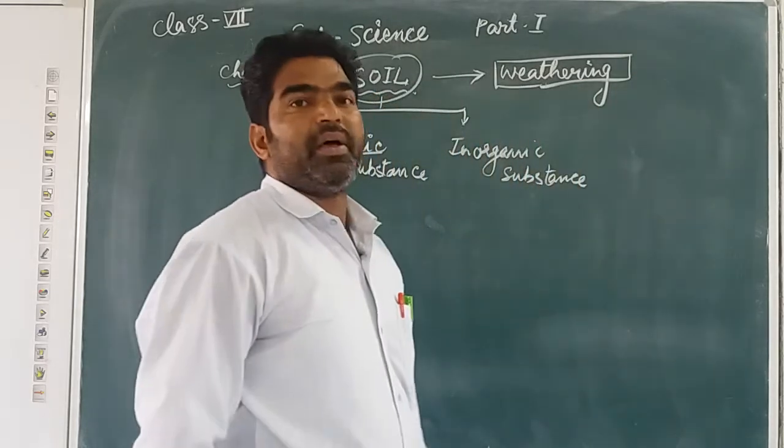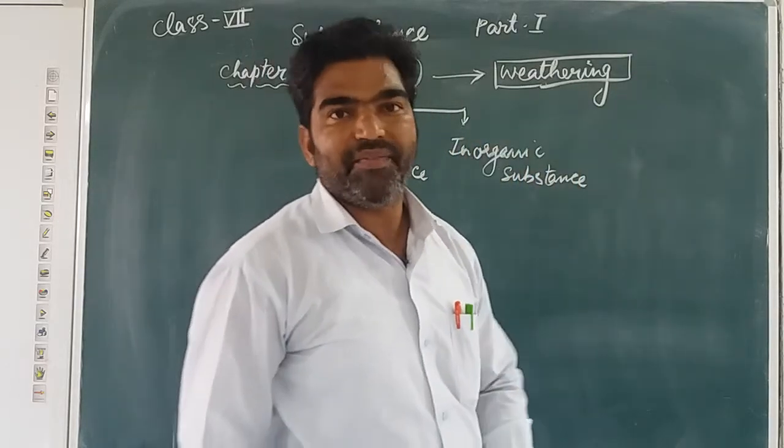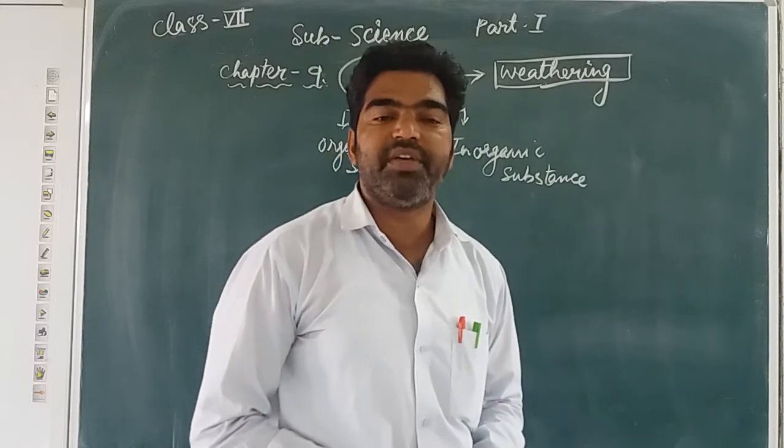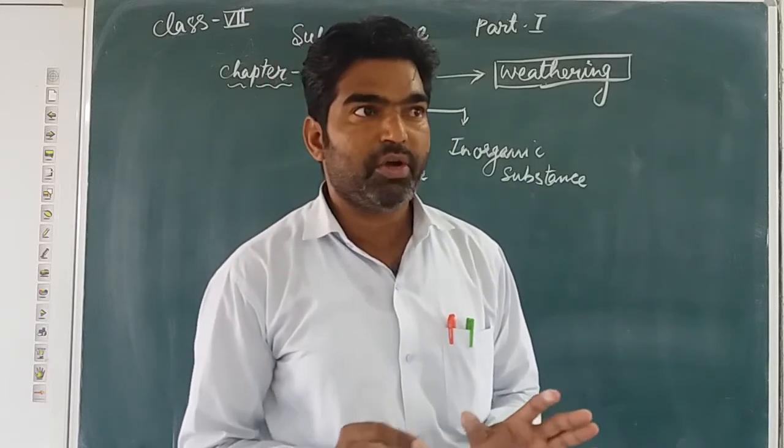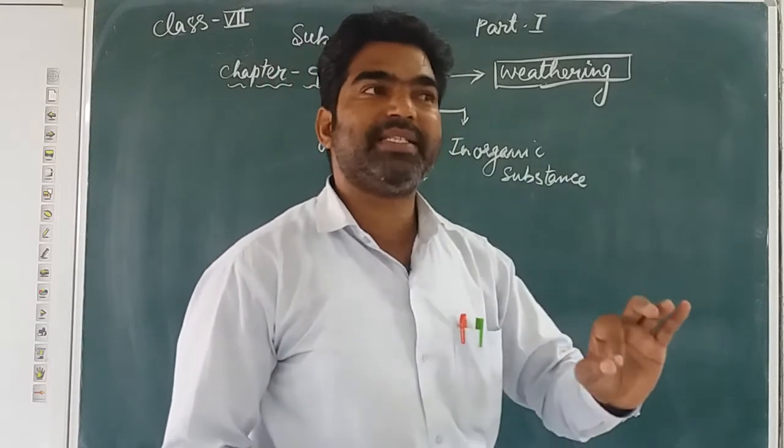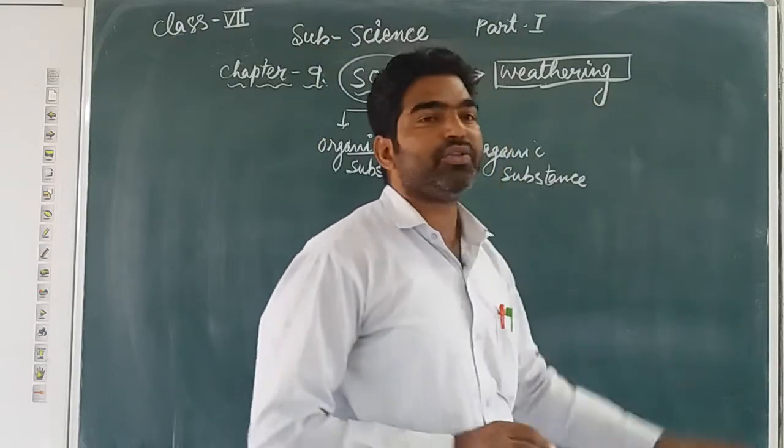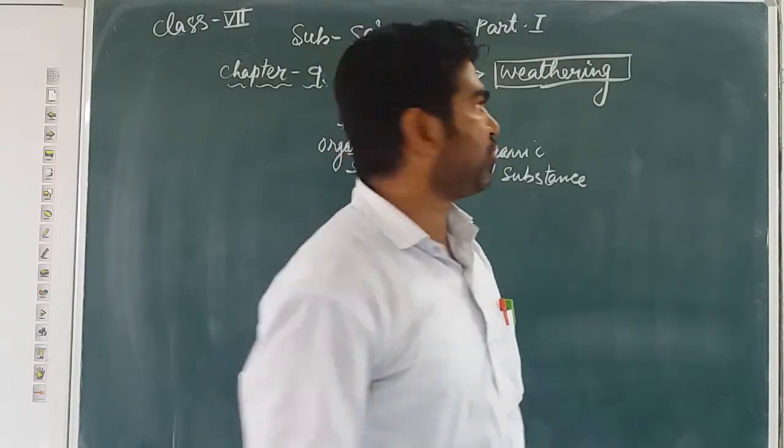This process of weathering. Weathering is what? Weathering is the process by which soil is formed. And what are the necessary elements which help in the formation of soil?